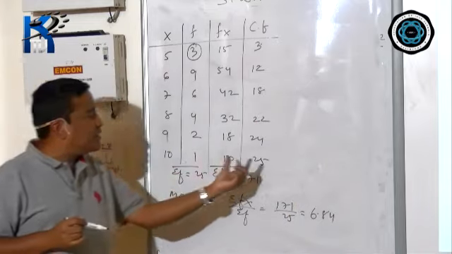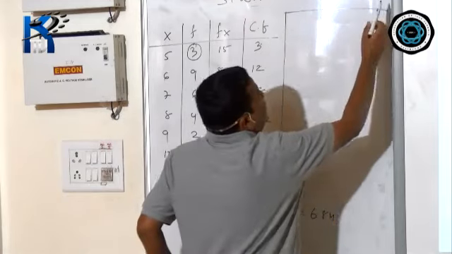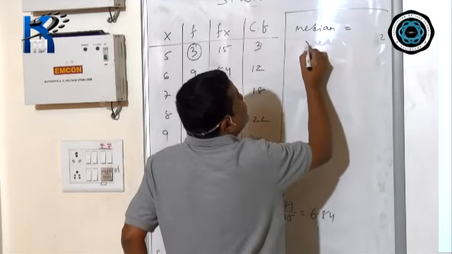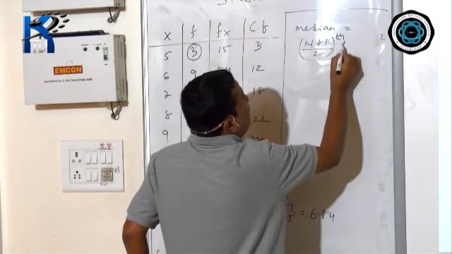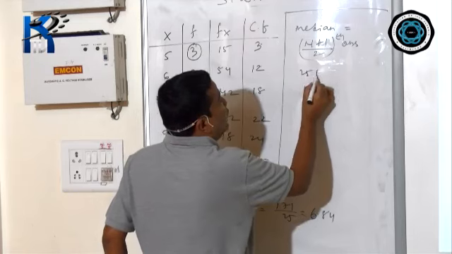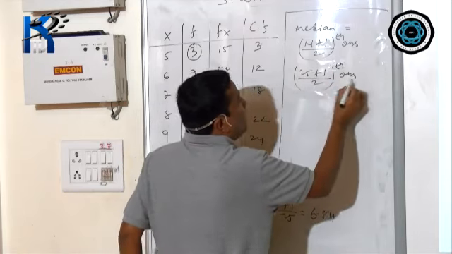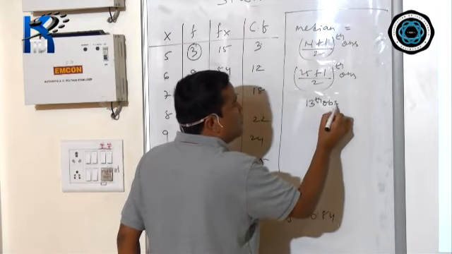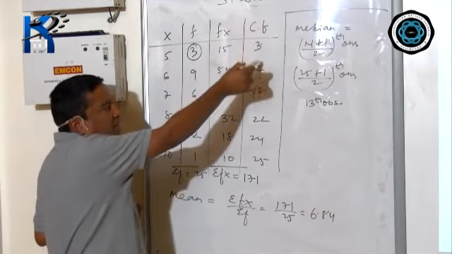Again, 25 means an odd number. So if it is odd, what is the formula? Median equals (n plus 1) divided by 2 th observation. Obviously, n is 25. 25 plus 1 is 26, divided by 2 means the 13th observation. 13th observation means find it from the CF column.